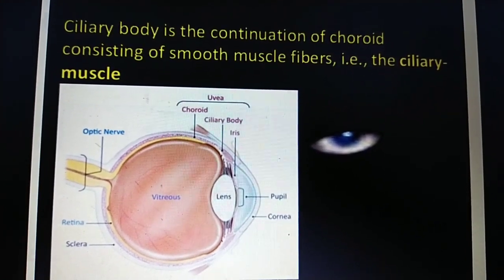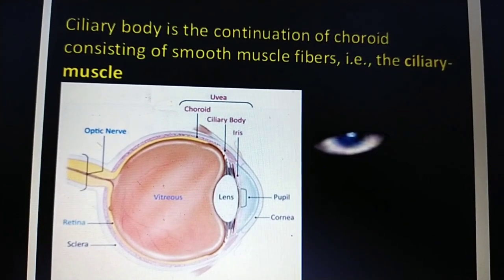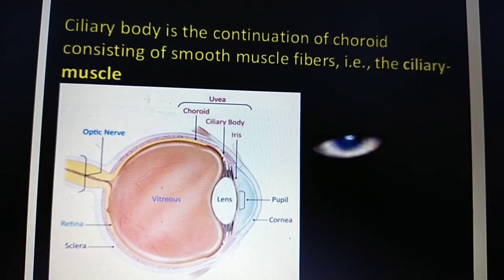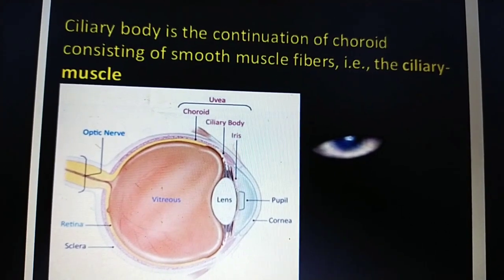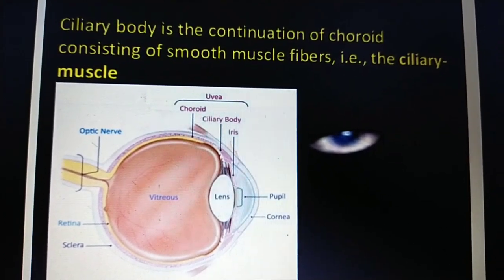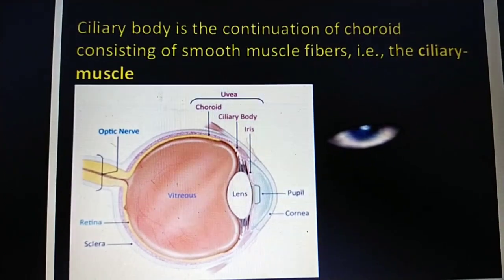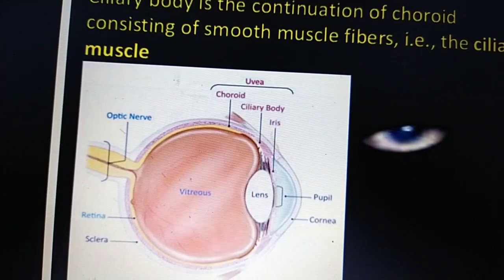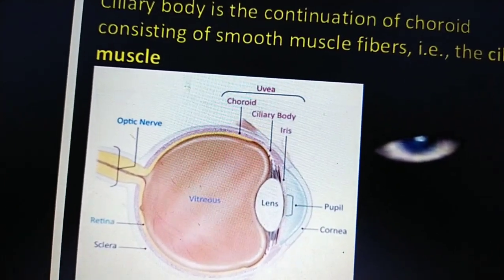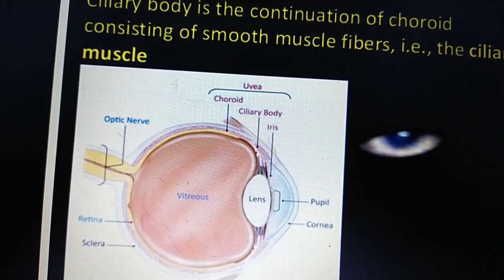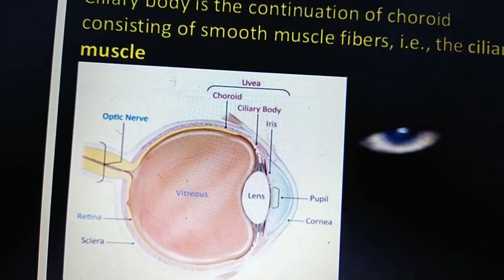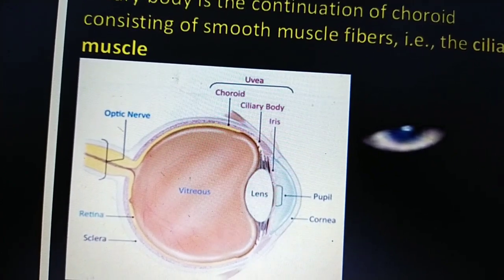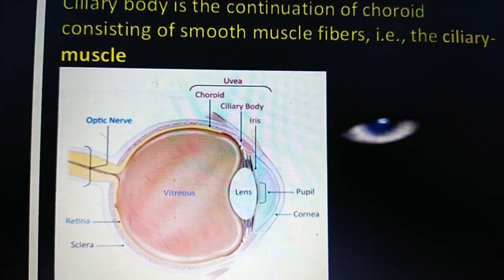The ciliary body has ciliary muscles, of two types: one longitudinal and one circular. The ciliary body also has two parts, pars plana and pars plicata, and it also has the ciliary stroma. You can go to the next slide.